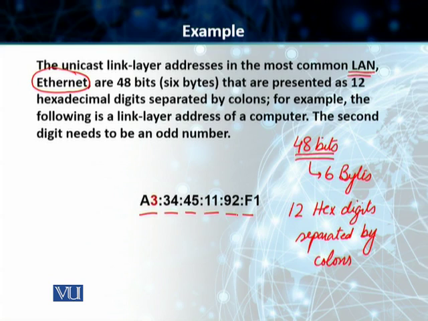Students, in this particular case, you can see that this is a physical address or a unicast link layer address of a computer. The second digit needs to be an odd number. In this particular case, we have a 3. Why do we do this? We will find it out in our next example.